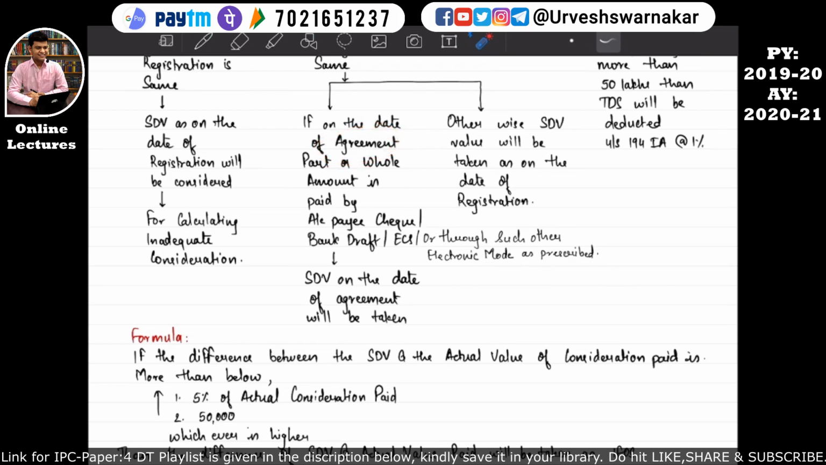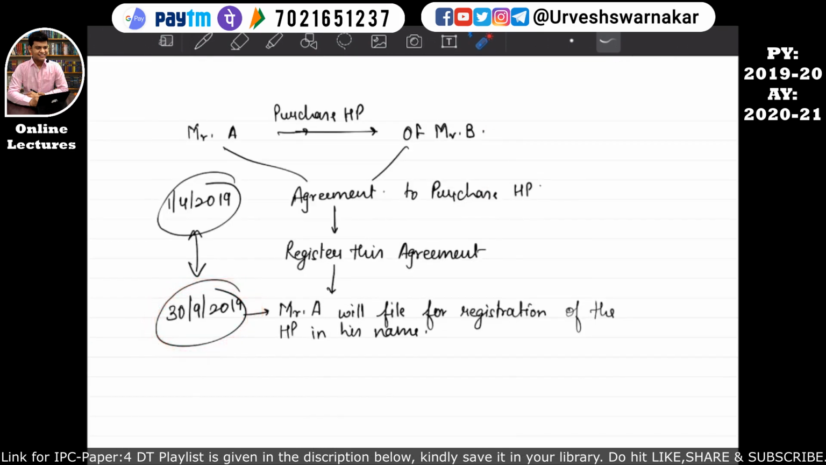Okay, so if you pass a cheque, or give a bank draft, or make an electronic payment, then there will be a particular proof that you have made a payment on the agreement date. So if this is so, then the stamp duty value on the date of the agreement will be taken. I hope this is quite clear. But if the assessee has made a part payment on the agreement date by way of cash, otherwise, then the stamp duty value will be taken as on the date of the registration, that is this date. I hope this is quite clear.